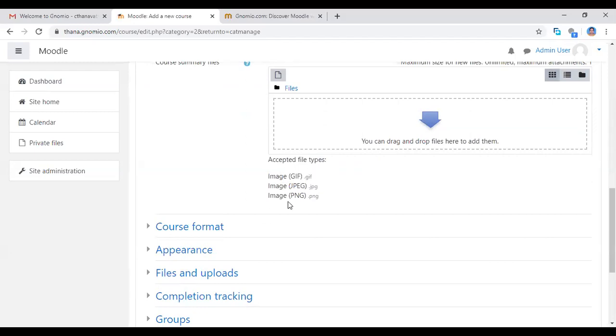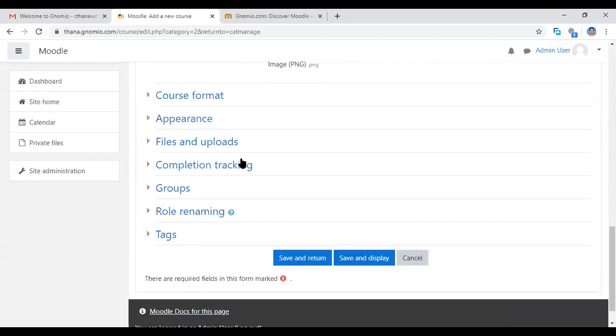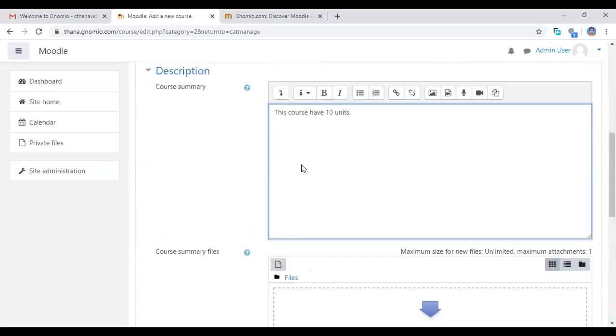So you change the files into GIF, JPG or PNG format, then you can upload here. This is not needed, sir. For beginners and basic level, we don't touch this. After you become an expert in Moodle, then you can apply all the features of Moodle.